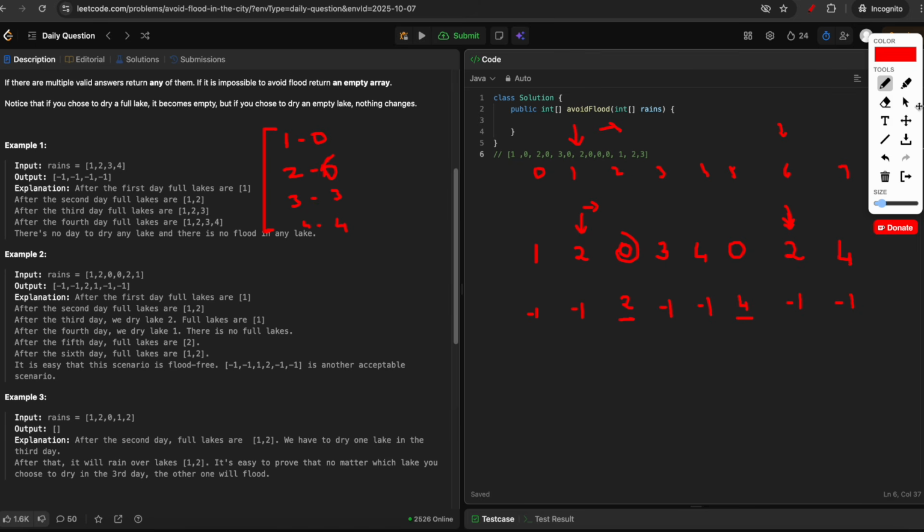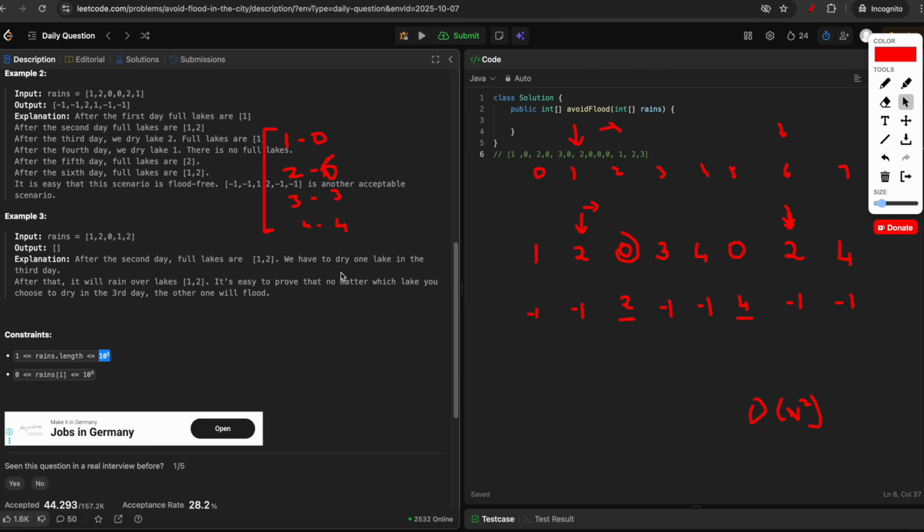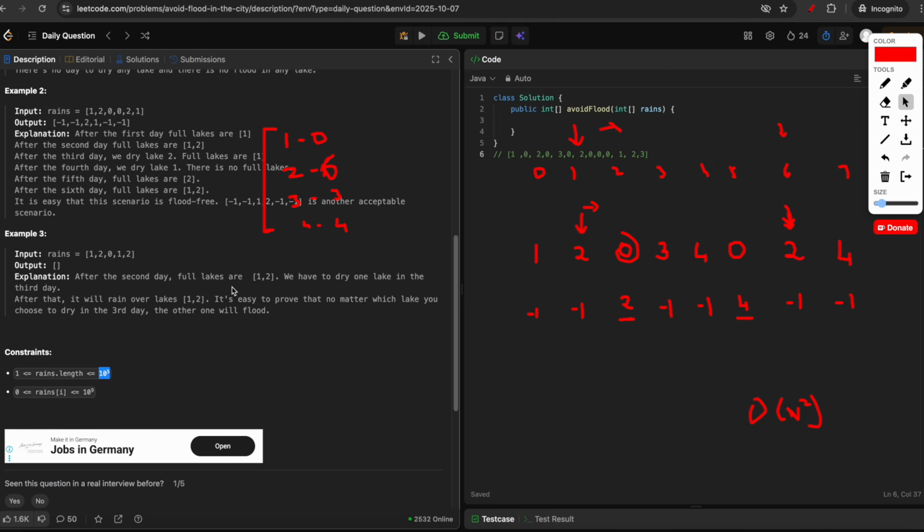But by doing this approach, whenever we have a duplicate, we are again iterating kind of the whole array to see the first available 0. So in the worst case, the complexity will be order of n square. And if we quickly check the constraints, yeah, n is 10 power 5, so n square will be 10 power 10 and it won't pass. So we have to somehow optimize the code.